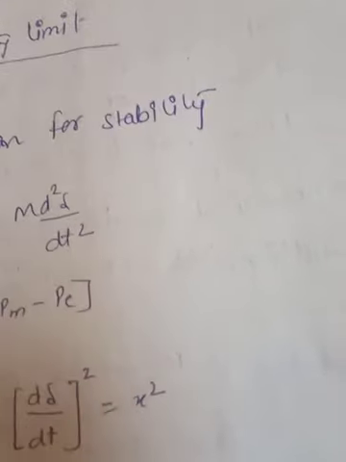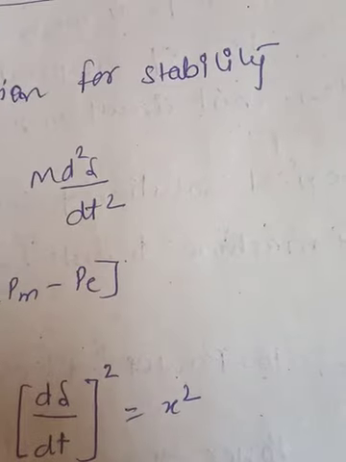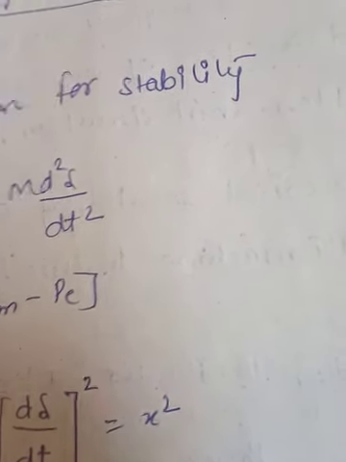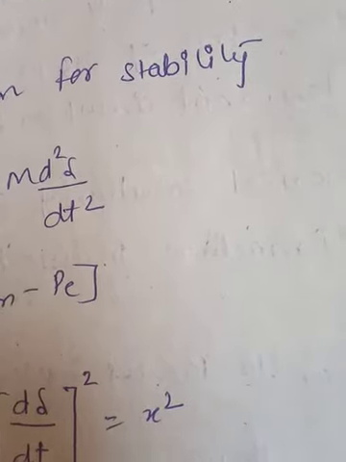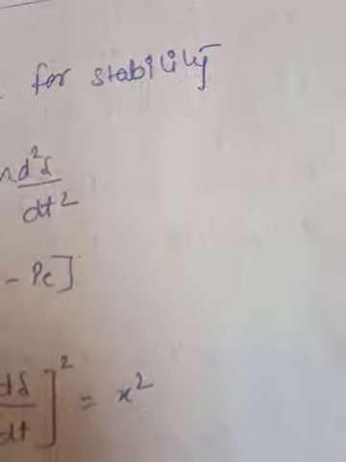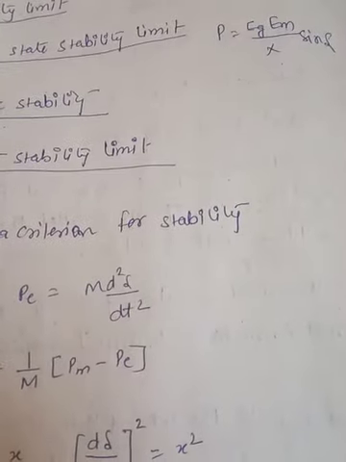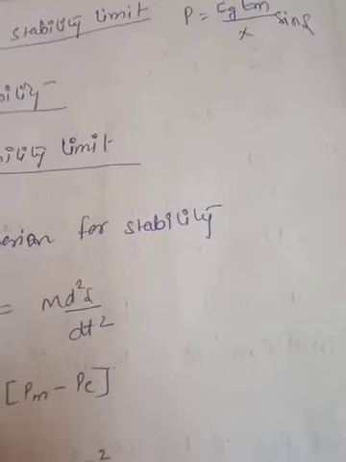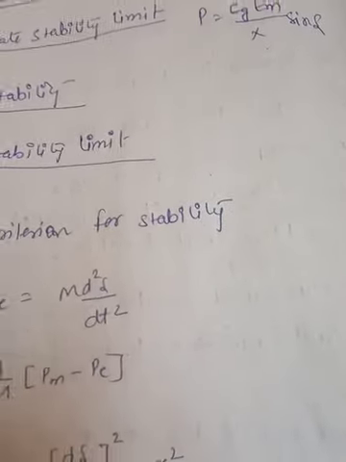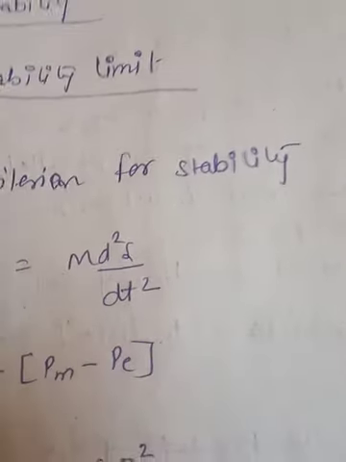Now if I am talking about steady state stability limit, again it is the maximum flow of power possible through any particular point of the power system without loss of stability or equilibrium operation when the load is increased very gradually. So when we are talking about steady state stability, we are increasing load gradually and the system is operating without being disturbed, so that system stability is called steady state stability.